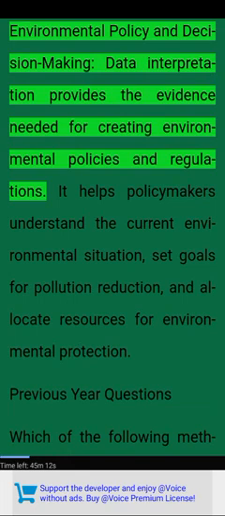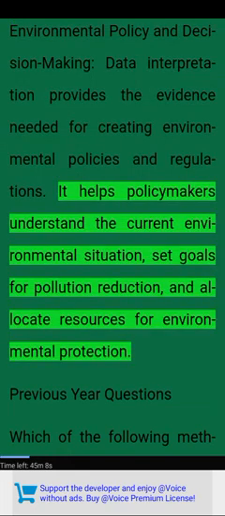Environmental policy and decision making. Data interpretation provides the evidence needed for creating environmental policies and regulations. It helps policymakers understand the current environmental situation, set goals for pollution reduction, and allocate resources for environmental protection.